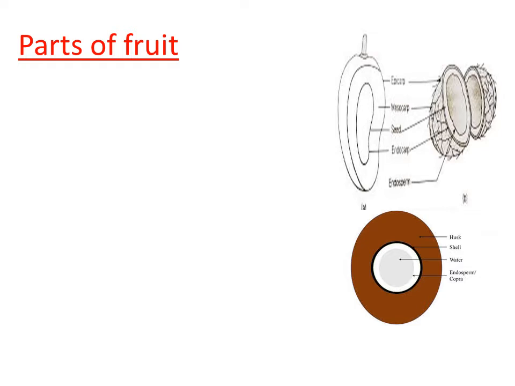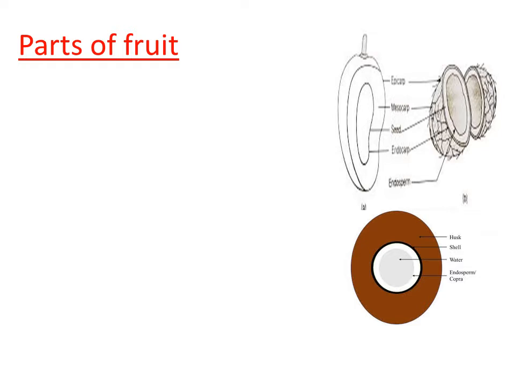Monocarpellary is nothing but only one carpel present in the flower. In both cases the fruit forms from the monocarpellary ovary and consists of only one seed. In mango we have one seed, in coconut also we have one seed. So both come under the same category, that is drupe.